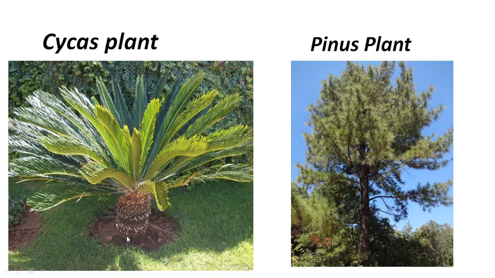See, it is a short growing plant having a columnar stem, and here the compound leaves are spirally arranged, forming a green crown-like structure at the apex of that Cycas plant. This is an unbranched plant. And this is a Pinus plant, a tall tree, and these tall trees are profusely branched. See, you get a clear idea regarding the cycads and the conifers.